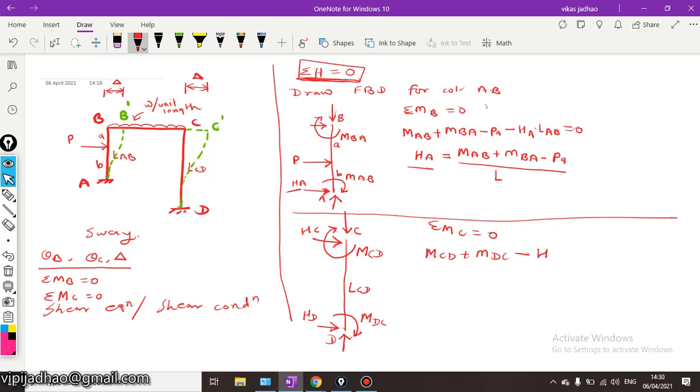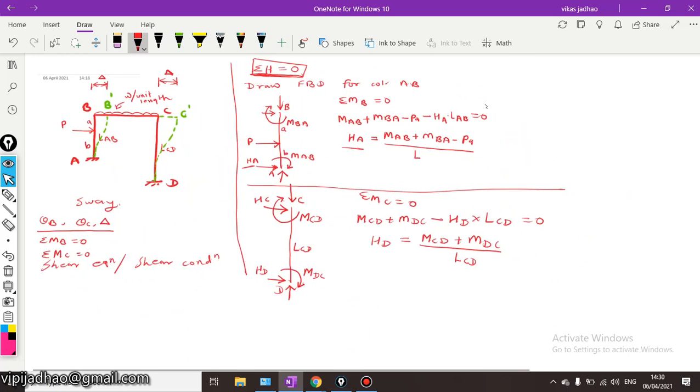This is HD, the horizontal reaction at D, multiplied by LCD. This is equal to 0. Therefore HD will be equal to MCD plus MDC divided by LCD. This is your HD.